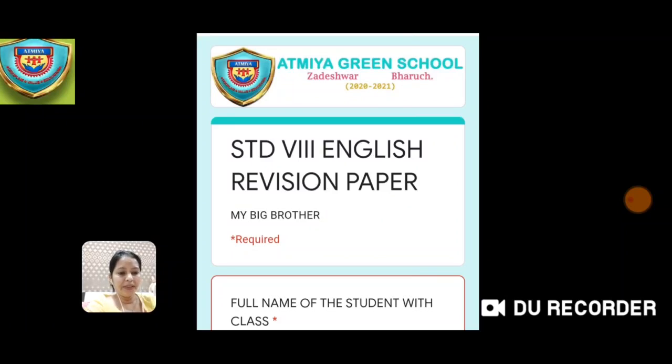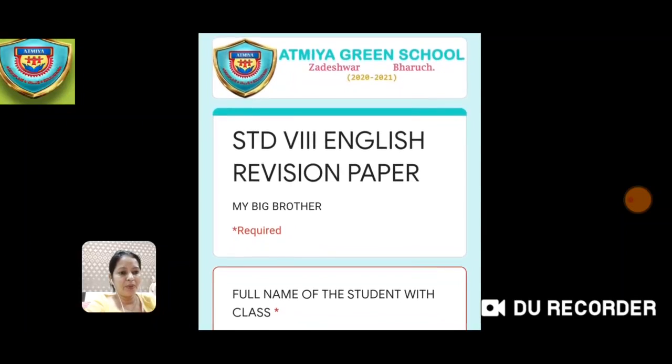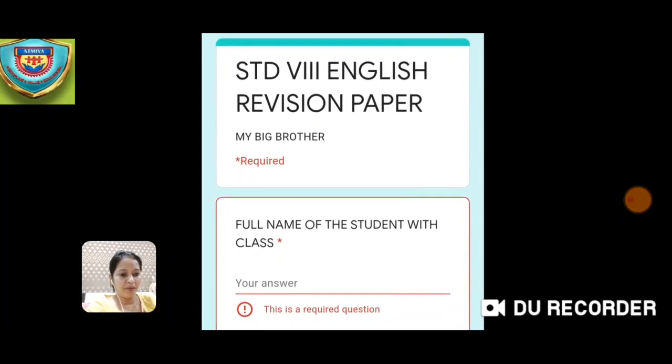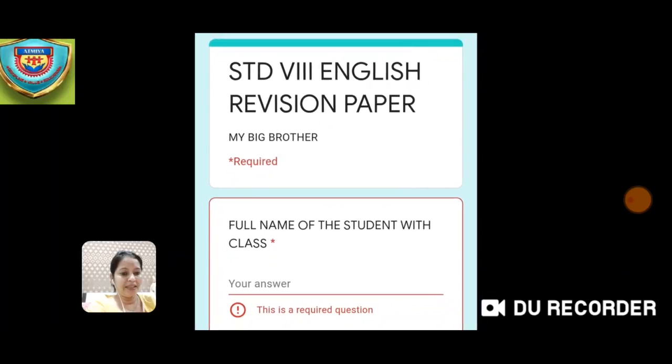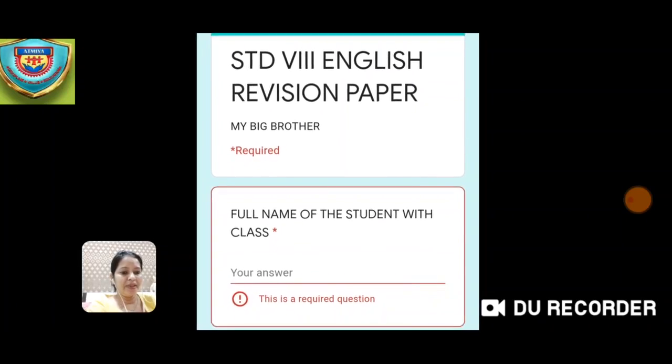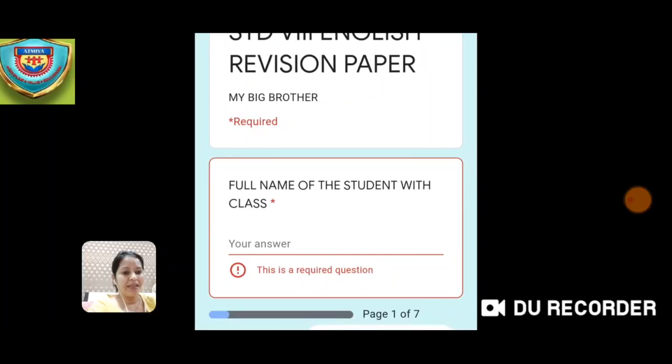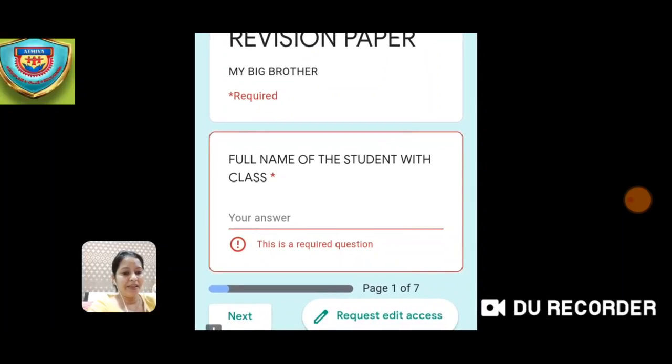Now, when you open this paper, the first and foremost thing which you need to do is write the full name of yours with class. So, you are in standard 8, so you are going to write your full name with the class and that is compulsory. So, you have to write your full name with class.